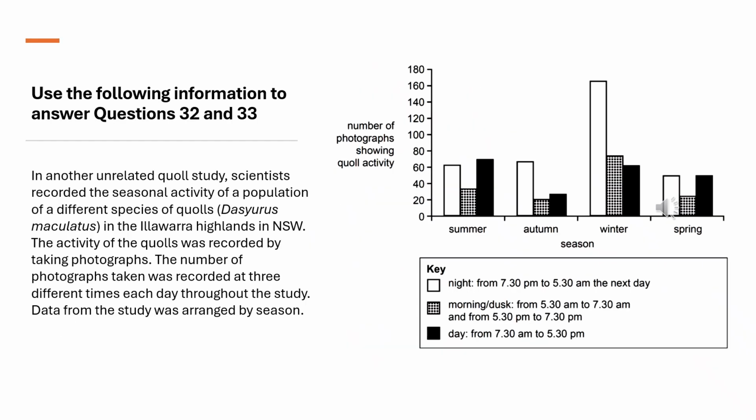In another unrelated Quoll study, scientists recorded the seasonal activity of a population of a different species of quolls in the Illawarra Highlands in NSW. The activity of the quolls was recorded by taking photographs. The number of photographs taken was recorded at 3 different times each day throughout the study. Data from the study were arranged by season.